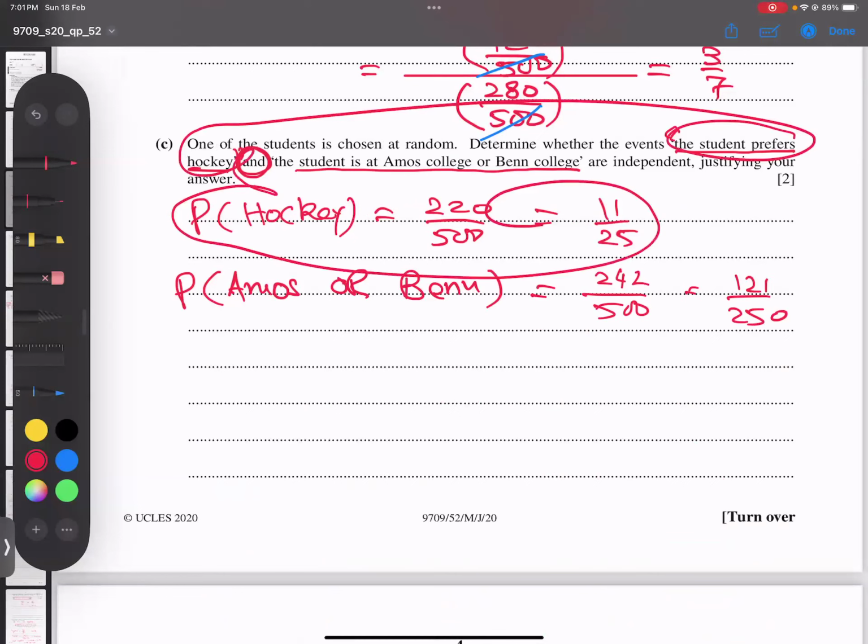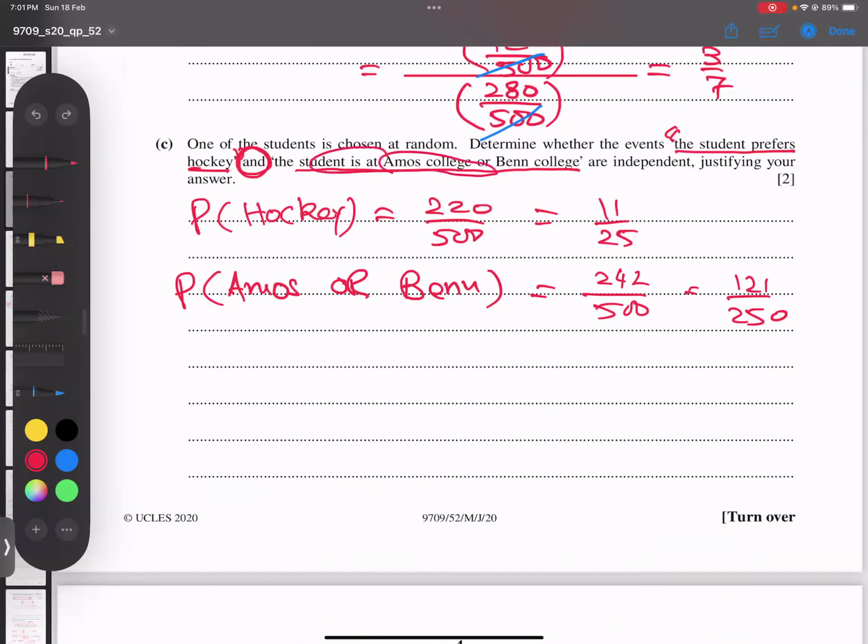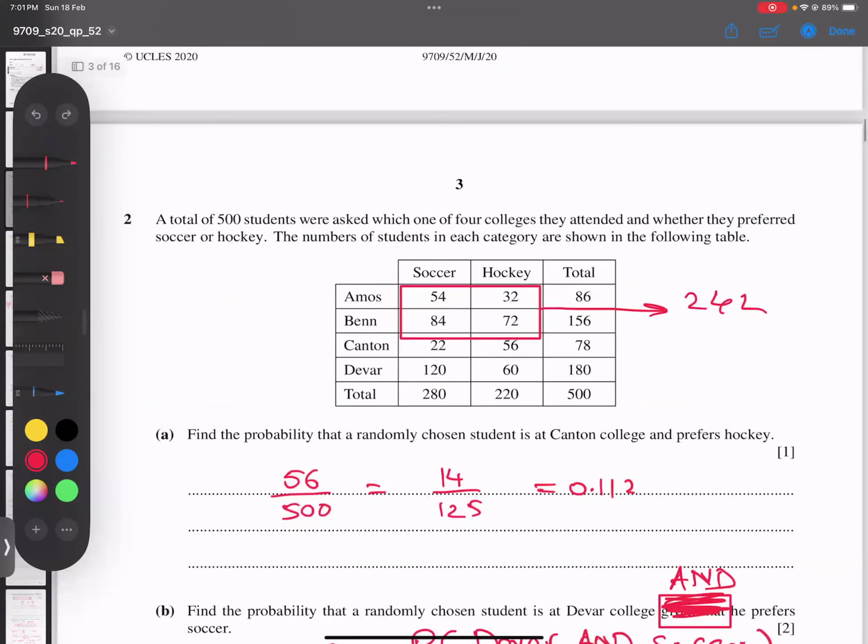I repeat, students prefer hockey, I got it here. And students at Amos and Ben College, I wrote here. For Amos and Ben College, we don't care about soccer or hockey. We take both. So I think you understand why I wrote this. So the probability of these two colleges means 242 out of 500.